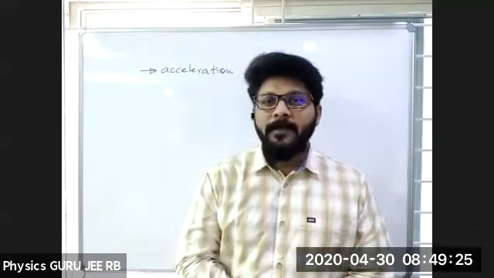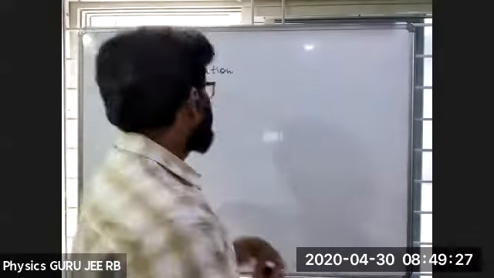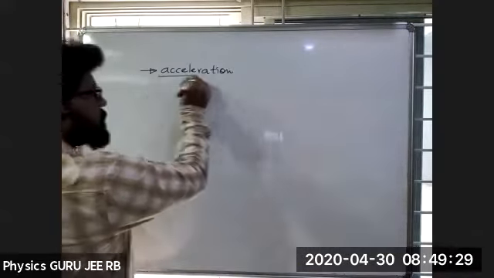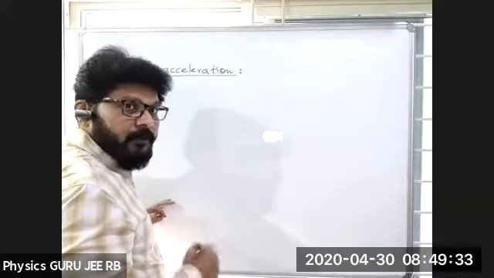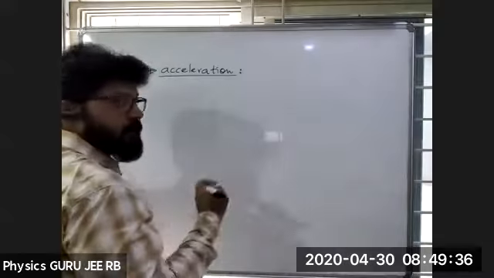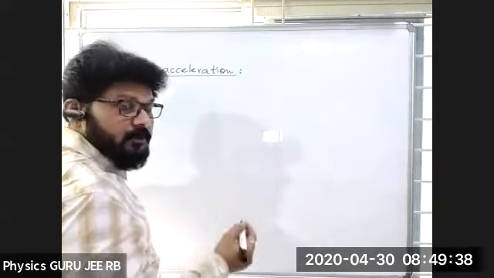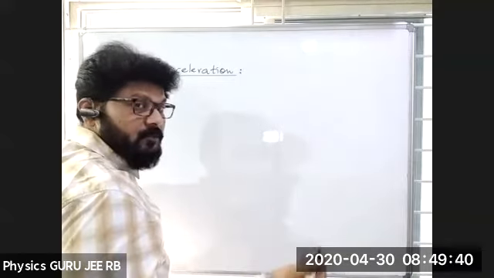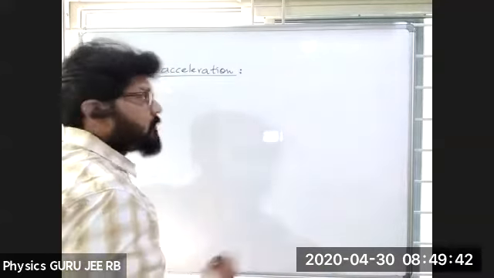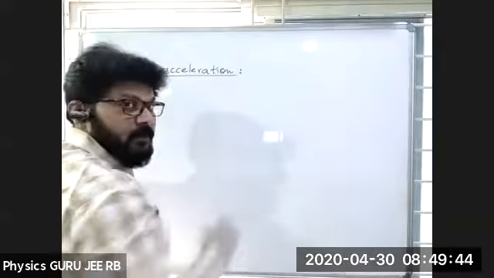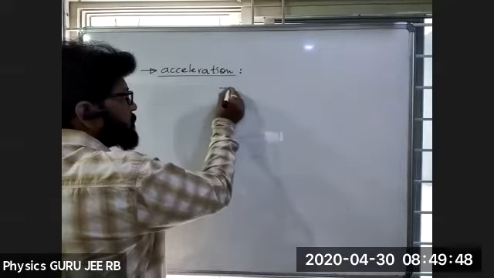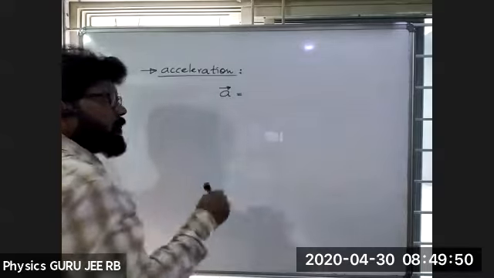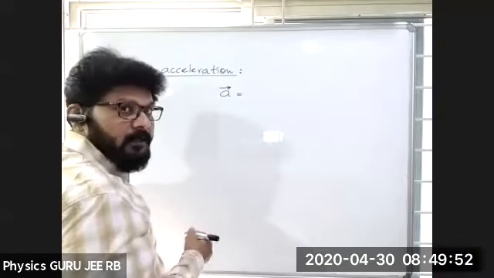Okay, fine. So acceleration is nothing but the rate of change of velocity. Not position: the rate of change of position is nothing but velocity. Now, how can we express acceleration mathematically?